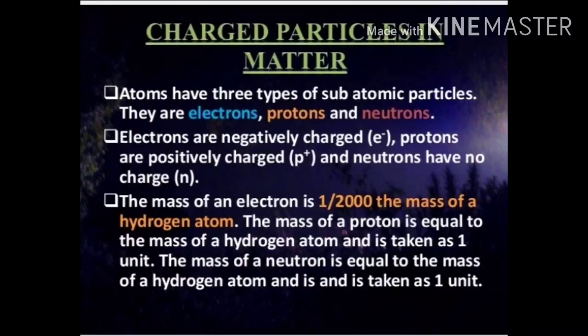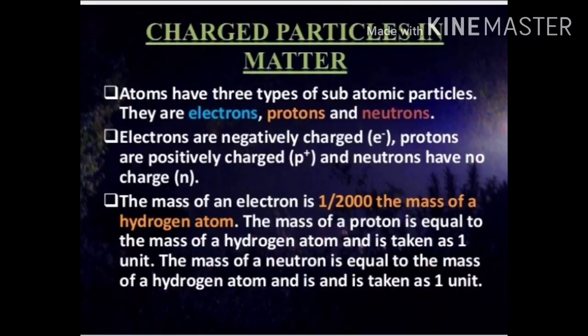Subatomic means the particles which are present inside an atom. As we know, after the failure of the Dalton atomic theory, the atom can be divided into smaller parts. These smaller parts are known as the subatomic particles.